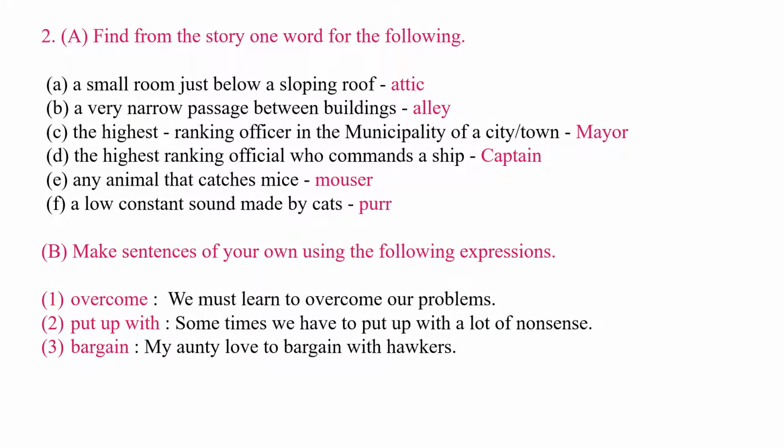Question number 2a. Find from the story one word for the following. First one, a small room just below a sloping roof, that is attic. A very narrow passage between buildings, alley. The highest ranking officer in the municipality of a city or town, mayor. The highest ranking official who commands a ship, captain. An animal that catches mice, mouser. A low constant sound made by cats, purr.